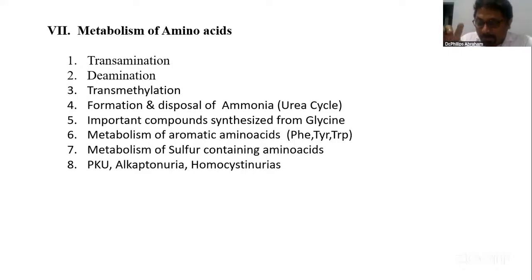Write about the catabolic pathway, along with that the major compounds. You should know one more thing: many times a 5-mark question has been asked, like for glycine, biologically important compounds produced from tyrosine. So there are 2 important 5-mark questions: biologically important compounds produced from glycine, and biologically important compounds produced from tyrosine or phenylalanine. Then transamination is a 3-mark question. Phenylketonuria and alkaptonuria have been asked as 3-mark questions. So very important questions are there.